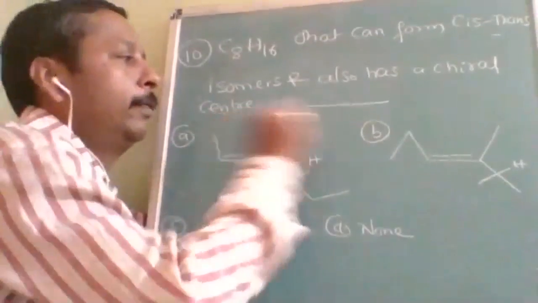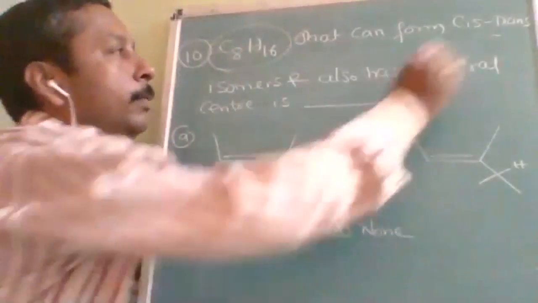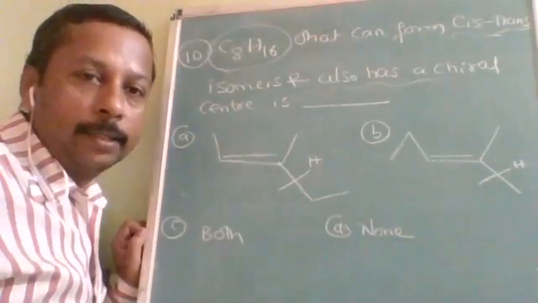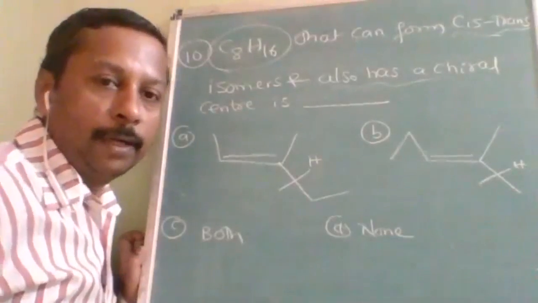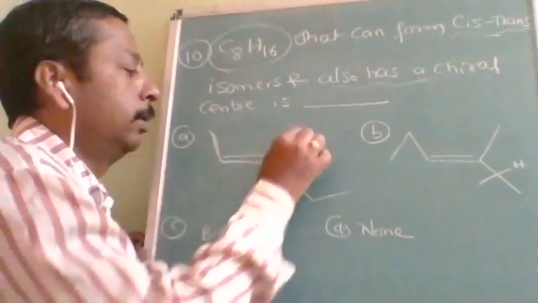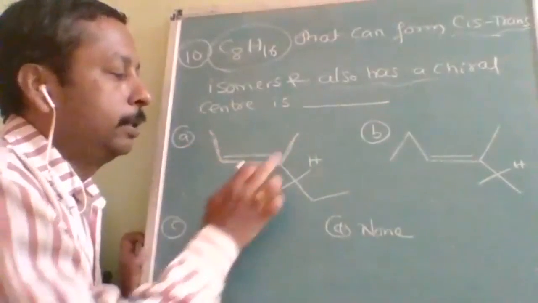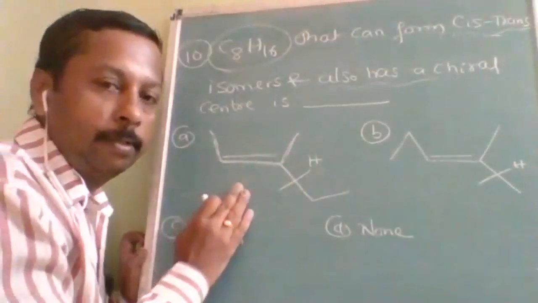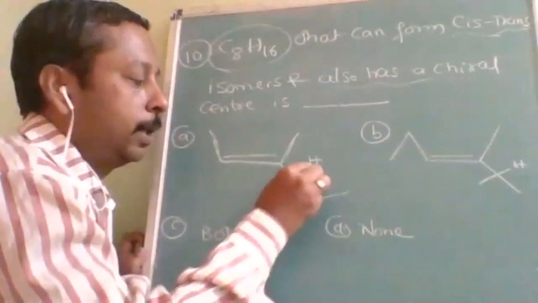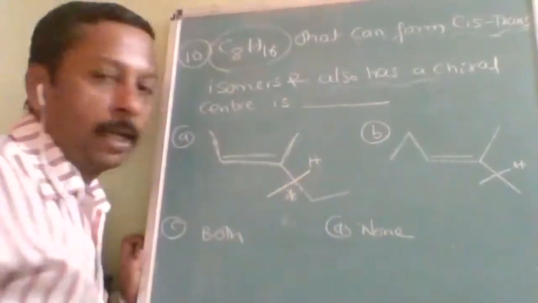Here, this molecular formula is suitable for both of them. Therefore, the question is not about this. The question is only about cis-trans isomerism and the chiral center. A chiral center means a carbon which has four different groups attached to it. See here, the double bond: if the methyl group is on this side, it will be trans; if not, it is cis. So it is eligible for cis-trans isomerism. And there is one carbon, this one, where I will put a star. It is a chiral center.